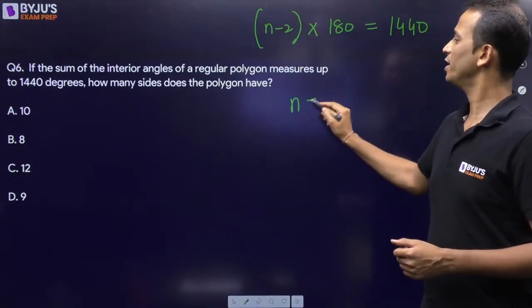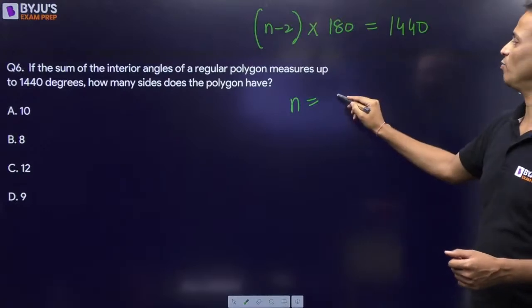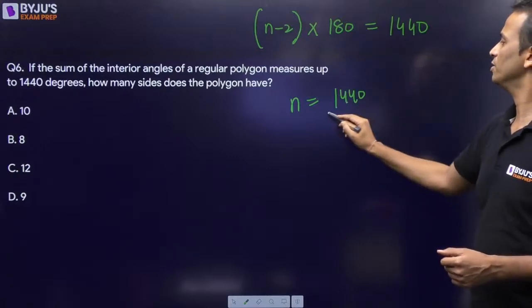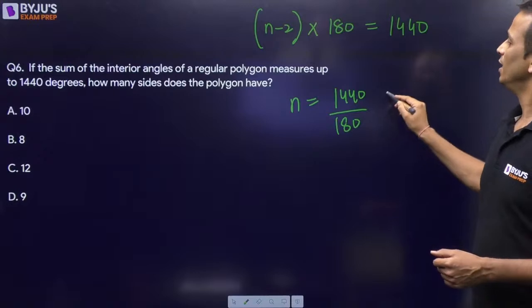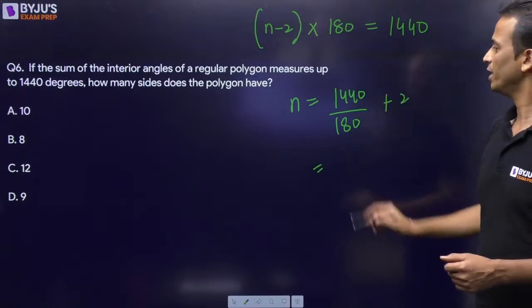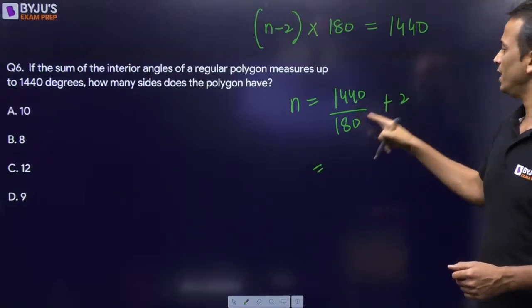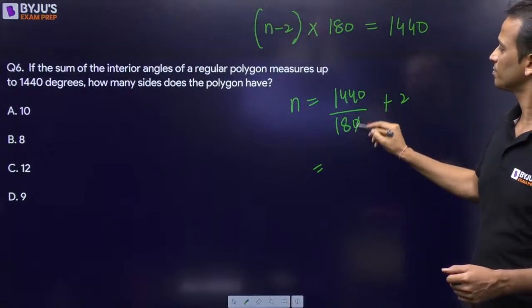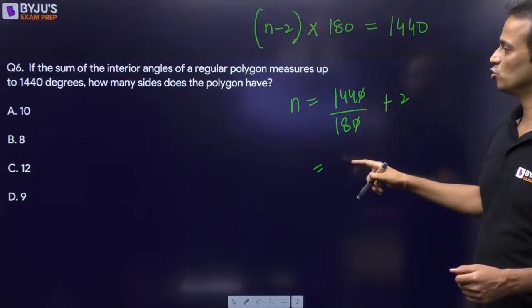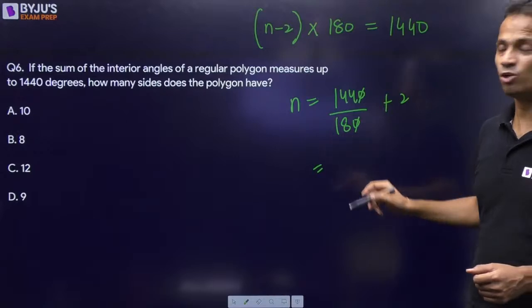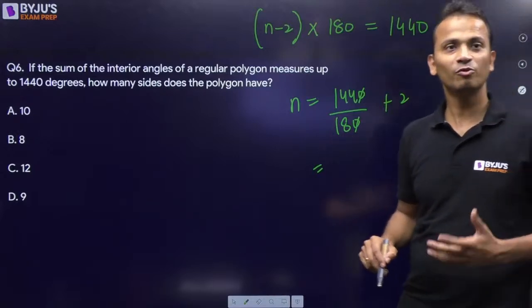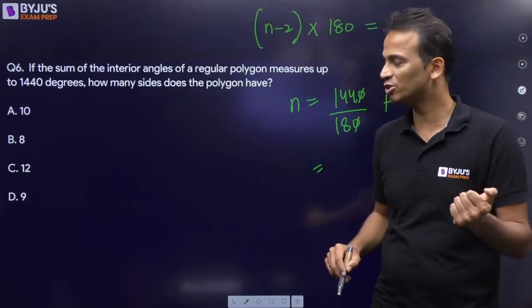So the value of n will be, first of all, 1440 divided by 180, and then plus 2. Okay, so it is 8 plus 2. So what is the answer that you all are getting? Some of you are giving answer as 12. No, answer is not 12.